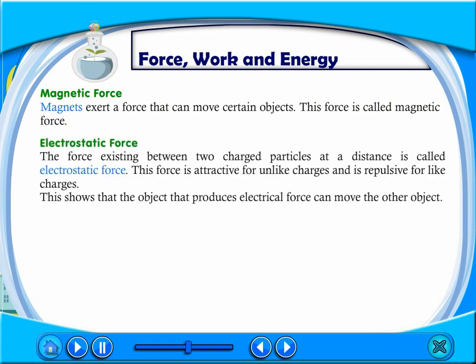Electrostatic force. The force existing between two charged particles at a distance is called electrostatic force. This force is attractive for unlike charges and is repulsive for like charges. This shows that the object that produces electrical force can move the other object.